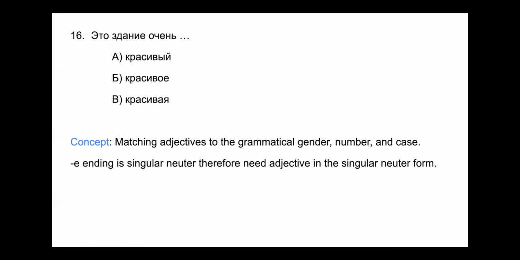And the adjective to match it would be красивое. The ое ending is singular neuter. Okay, so that would be the answer. Красивый would be singular masculine. Красивая would be singular feminine.